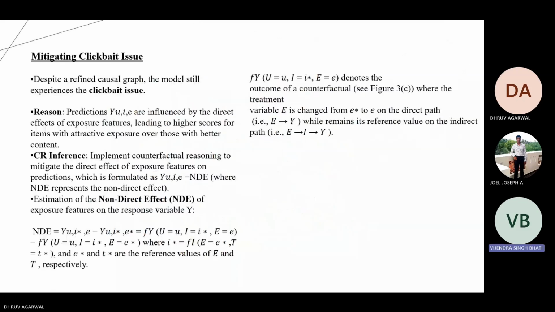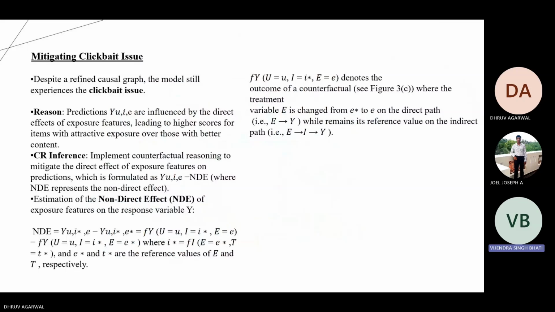Now coming on to mitigating the clickbait issue. Even with refined causal graphs, the model still struggles with clickbait issues. This is because the prediction Y of U, I, and E is directly influenced by exposure features, favoring items with attractive appearances over those with better content. To address this, counterfactual reasoning is introduced to mitigate the direct effect of exposure features on predictions.